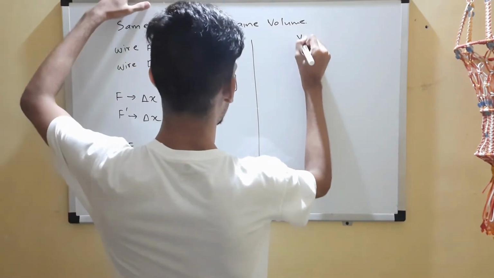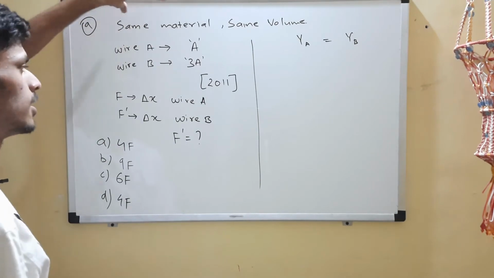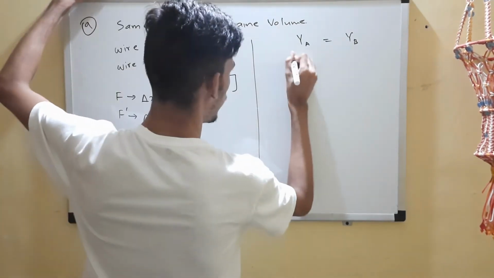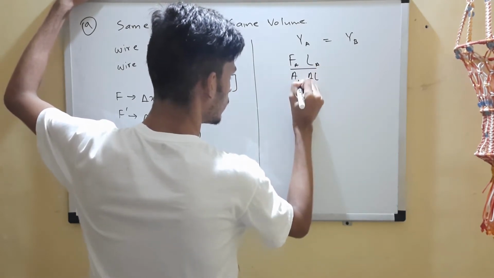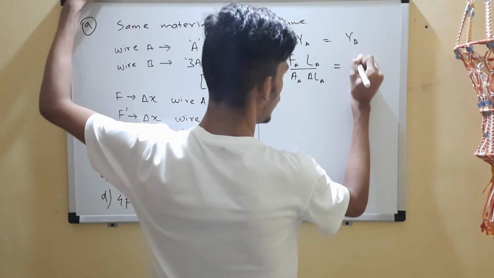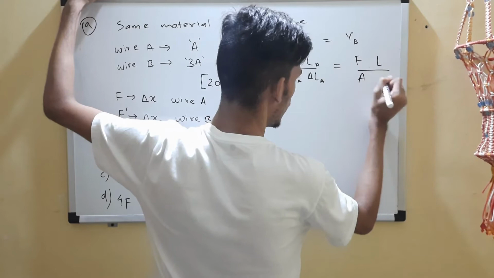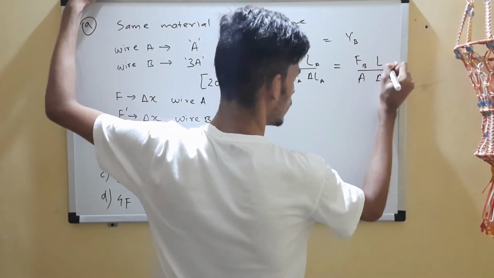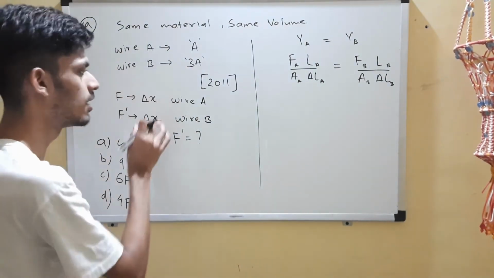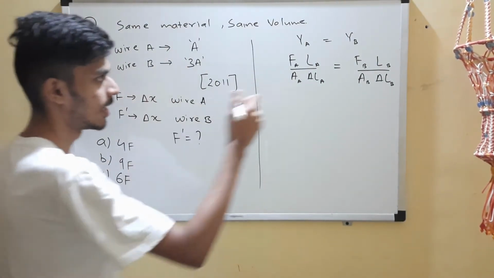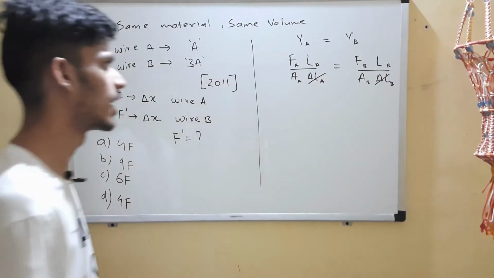All you need to do is just equate their Young's modulus, YA equals YB, since they are made up of the same material. So FL by A delta L for wire A, and again FL by A delta L with B everywhere for wire B. If you see, both of them produce the same extension delta X, so delta LA equals delta LB equals delta X, and we can cancel them out.